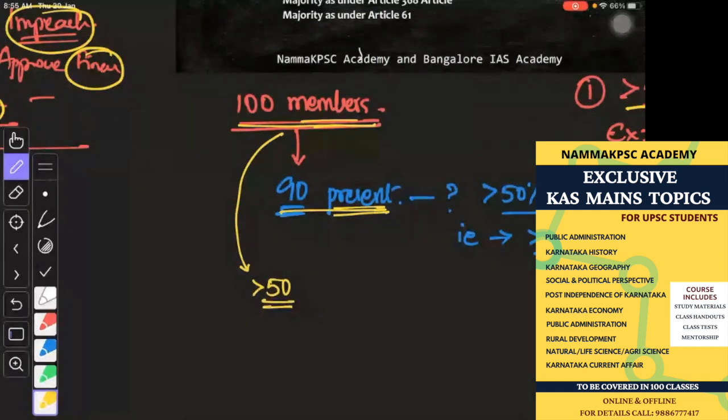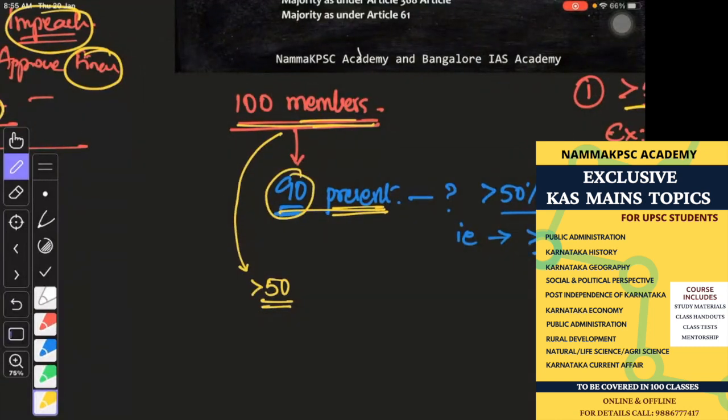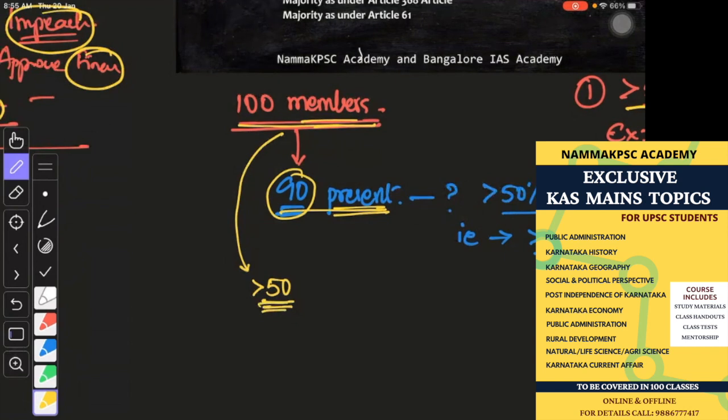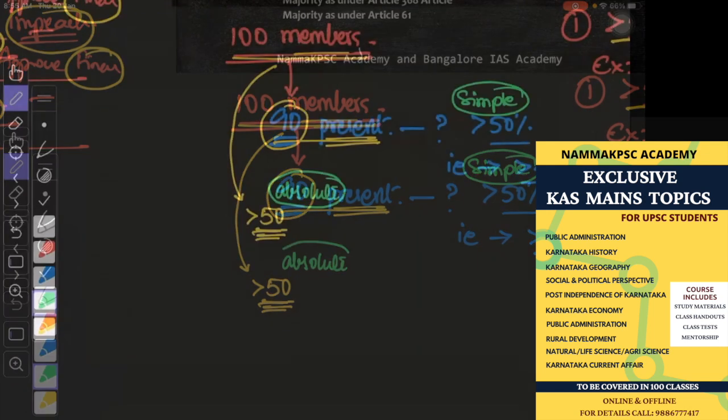Even though only 90 people have come today, more than 50 members should vote. You got this? So this is absolute. This is simple. This is absolute. All right.